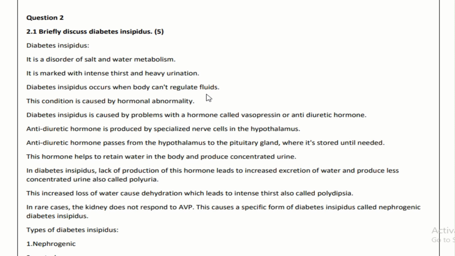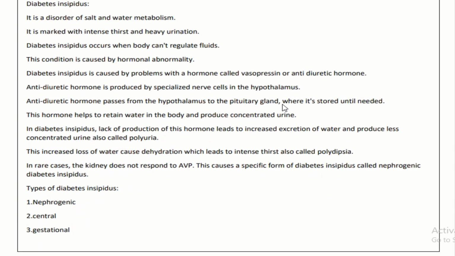Diabetes insipidus is caused by problems with a hormone called vasopressin, an antidiuretic hormone. Antidiuretic hormone is produced by specialized nerve cells in the hypothalamus. It passes from the hypothalamus to the pituitary gland, where it is stored until needed. These hormones help to retain water in the body and produce concentrated urine. Lack of production of this hormone will lead to increased excretion of water and less concentrated urine, also called polyuria. This increased loss of water causes dehydration, which will lead to the intense thirst called polydipsia.